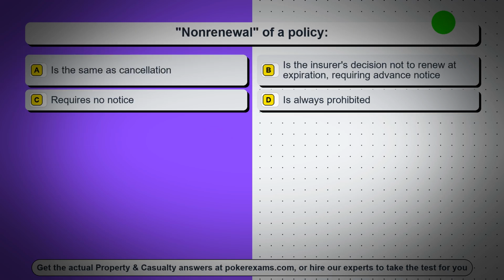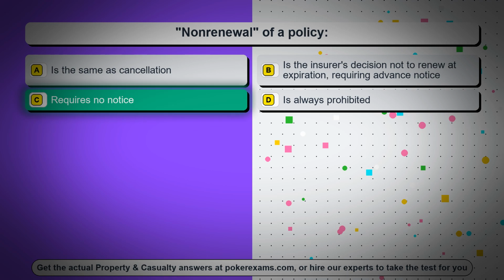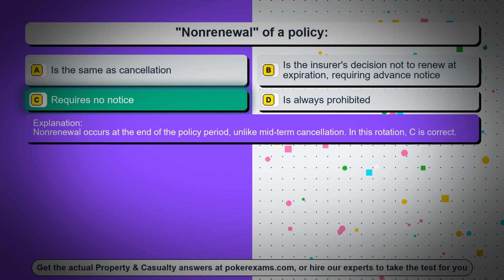Question 24. Non-renewal of a policy. Option A is the same as cancellation. Option B is the insurer's decision not to renew at expiration, requiring advance notice. Option C requires no notice. Option D is always prohibited. The correct answer is option C, requires no notice. Non-renewal occurs at the end of the policy period, unlike midterm cancellation. In this rotation, C is correct.